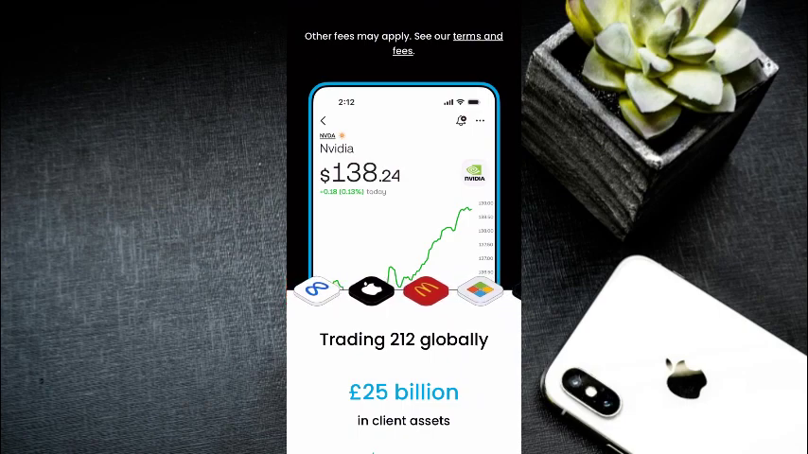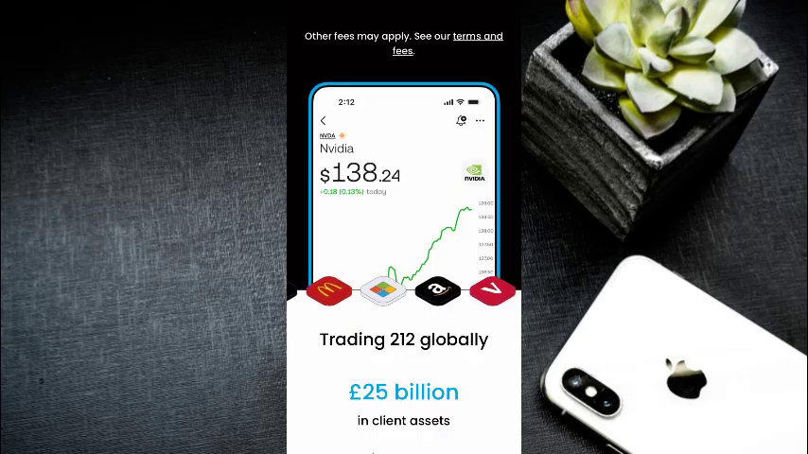In this video I'm going to be working with an easy step-by-step guide on how to create a pie on Trading 212. So if you want to create a pie on Trading 212, here's a simple workaround. The first step is to open the Trading 212 app on your phone and make sure you log in to your account.